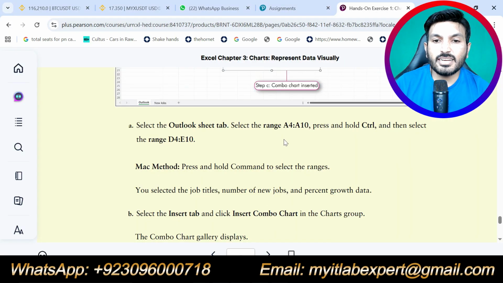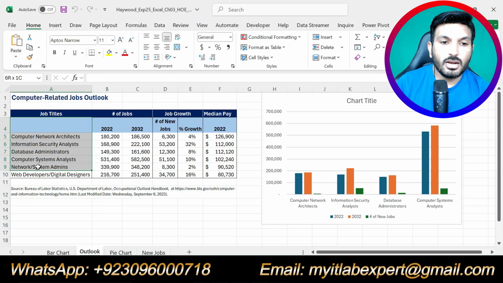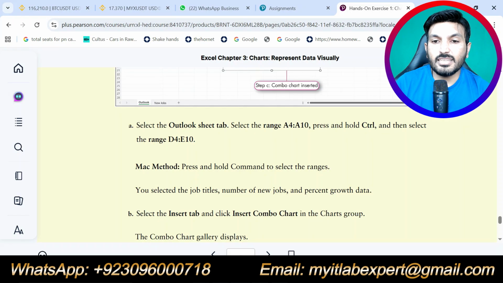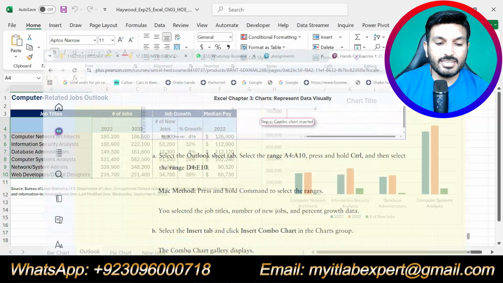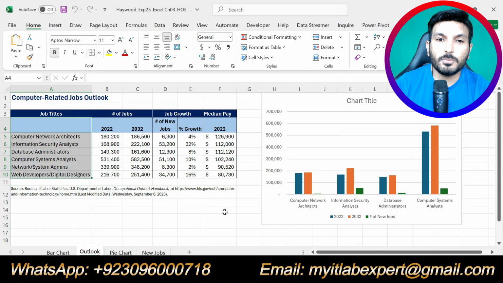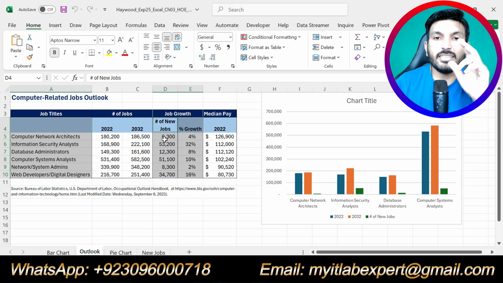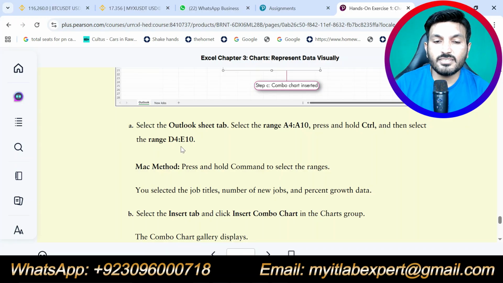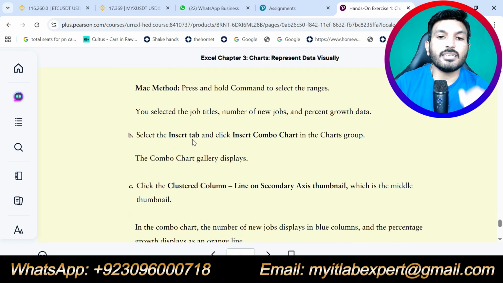Then we will select the range that is A4 up to A10 and the other range is D4 up to E10. So first select A4 up to A10, then the other range is D4 up to E10. So we will press and hold the control button and we will select D4 up to E10, this range. So we have selected these two ranges. Now it is saying select the insert tab and click combo chart in the charts group.